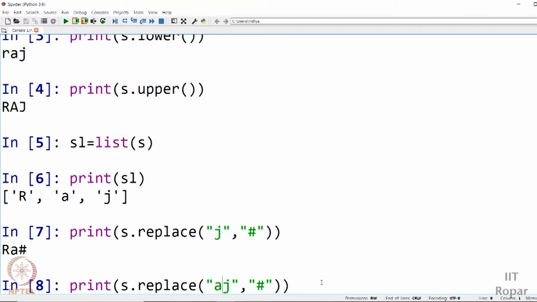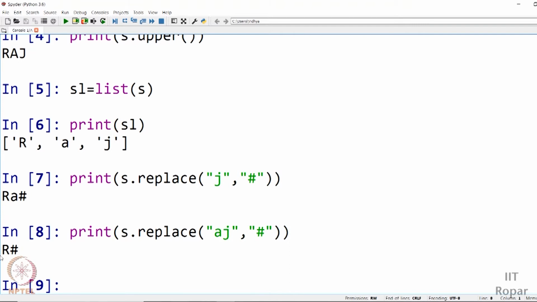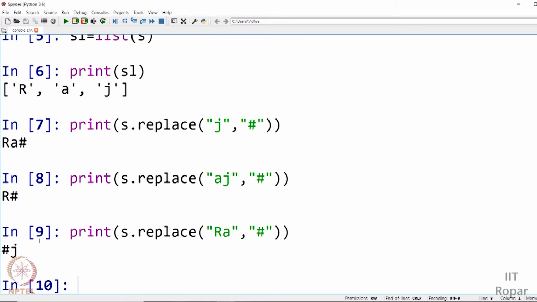If I say AJ and press enter, see, R and the part AJ gets converted into this hash. And here this is case sensitive. That means if it is a small letter, it has to be a small letter, otherwise it won't agree. If I say RA and press enter, see, hash J is the output. So this particular substring RA is searched, and in place of that you are substituting hash.